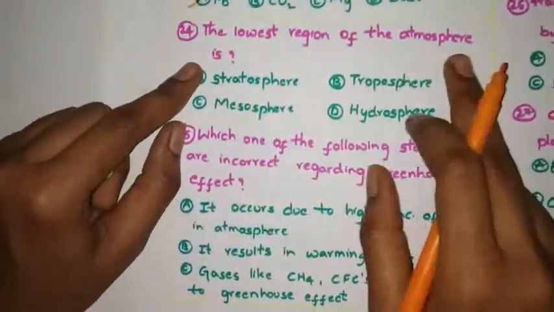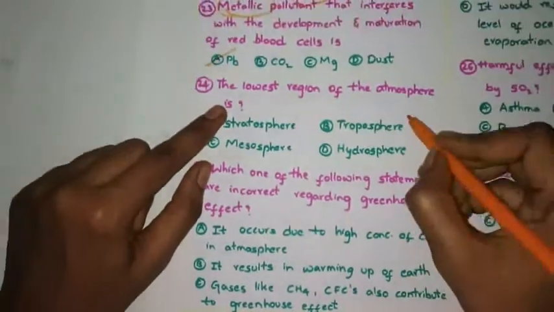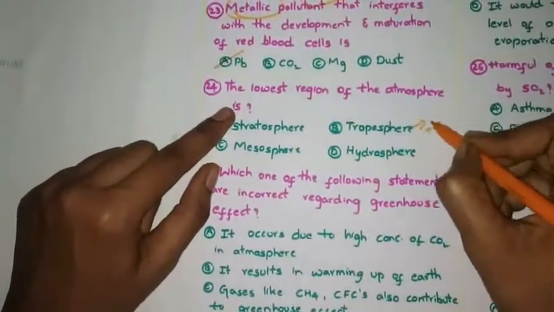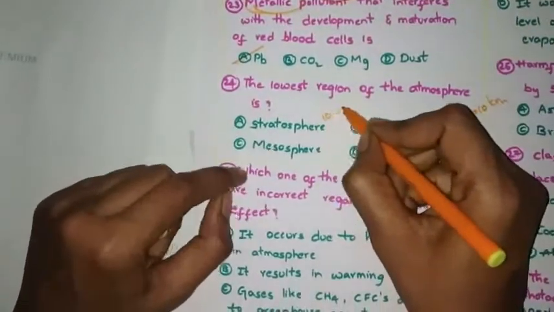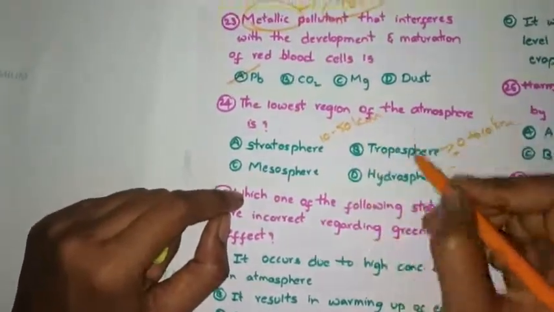The lowest region in the atmosphere is the troposphere. Troposphere ranges from 0 to 10 kilometers. Stratosphere, 10 to 50 kilometers. And next these ones.